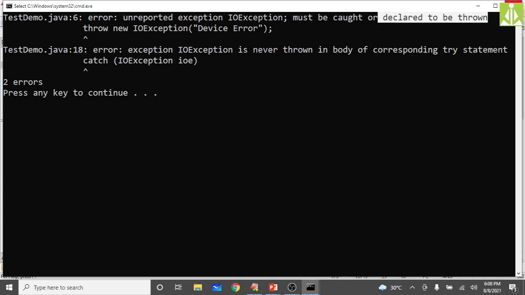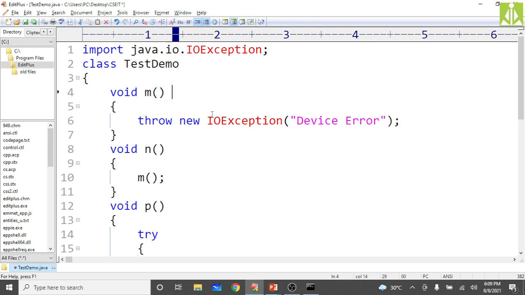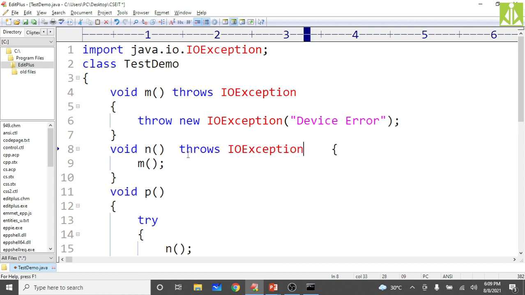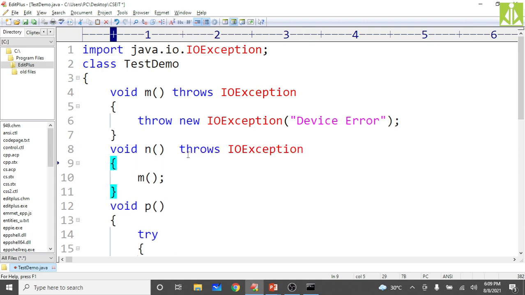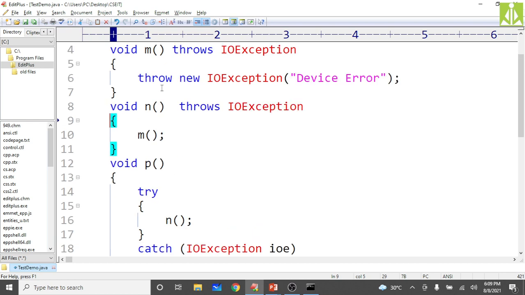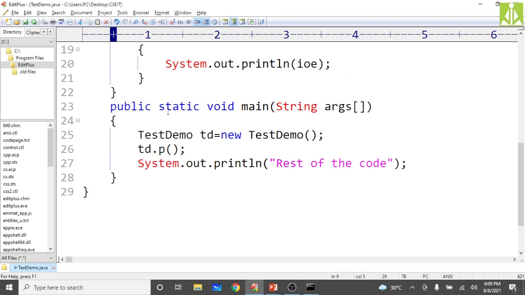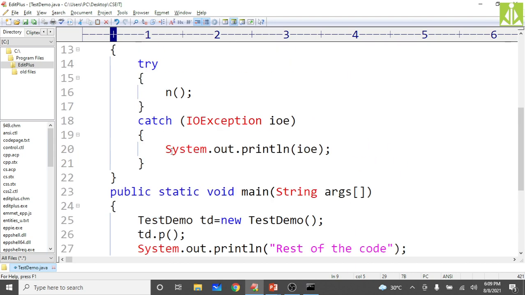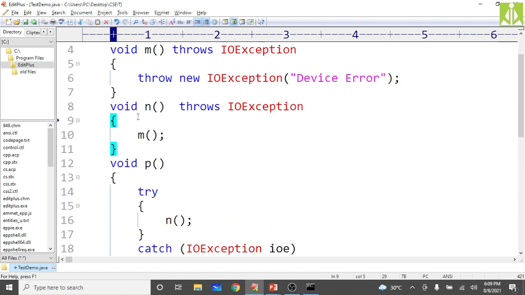Declaring, in the sense of using the throws keyword, we have to tell the caller that the method will throw a checked exception. That checked exception is, sorry, IO exception. So now P is aware that N will throw a checked exception. Now N is also aware that M will throw a checked exception. But the main method is completely unaware that P will throw an unchecked exception.